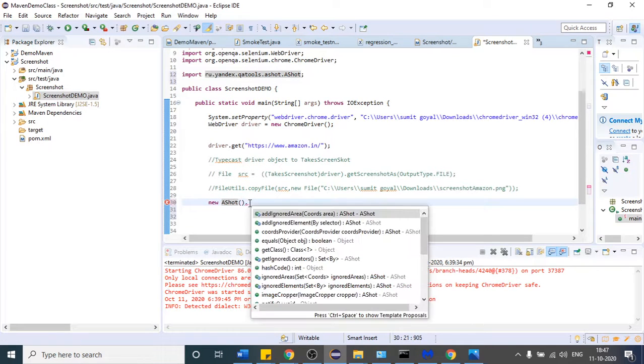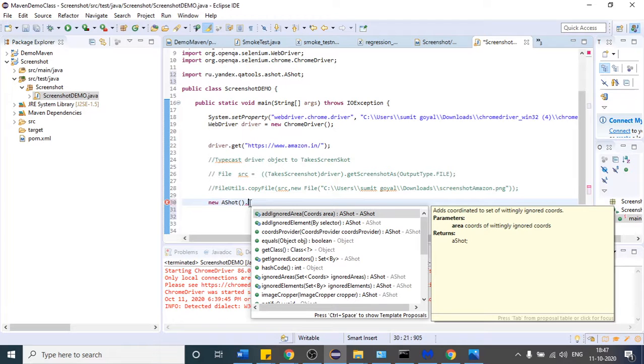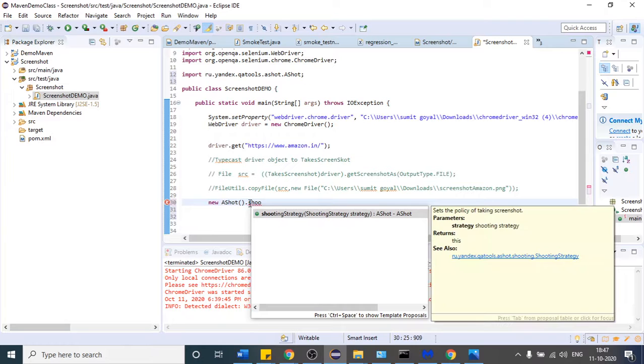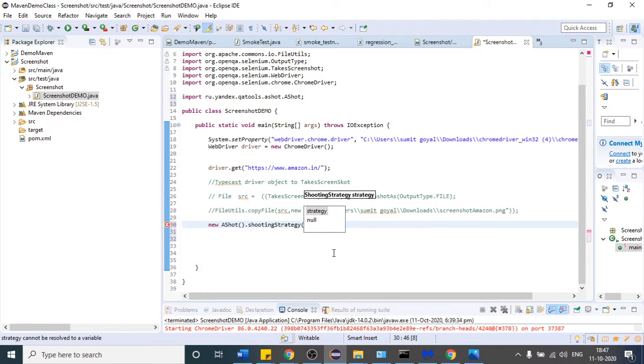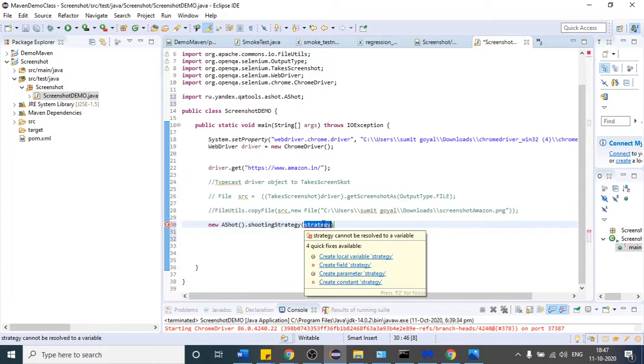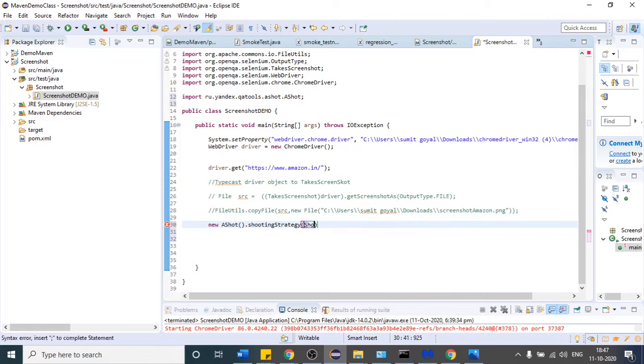So when we have created the object, there is one method which is called shooting strategy. Inside that I will write one class. I will be explaining these methods in a short while.